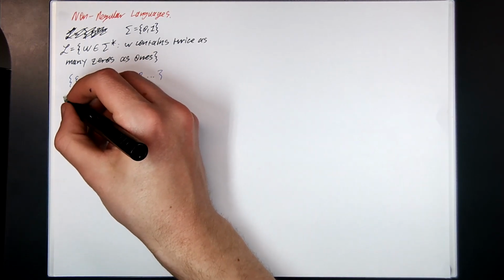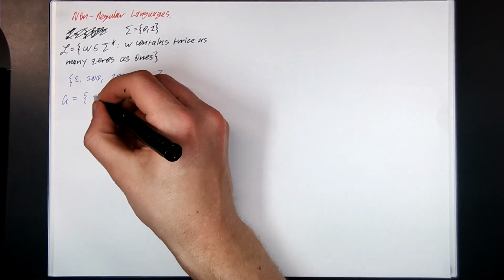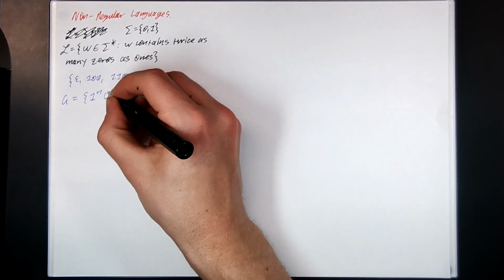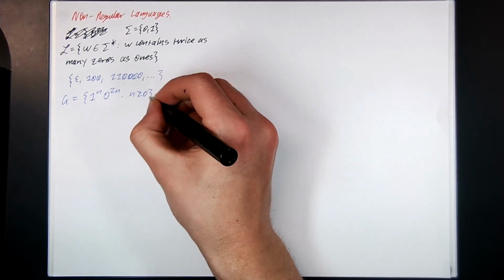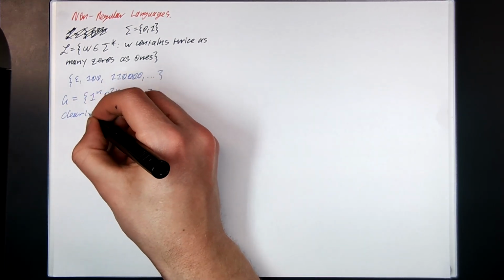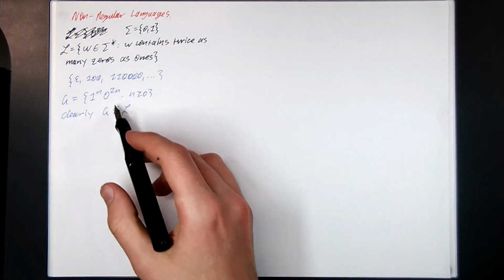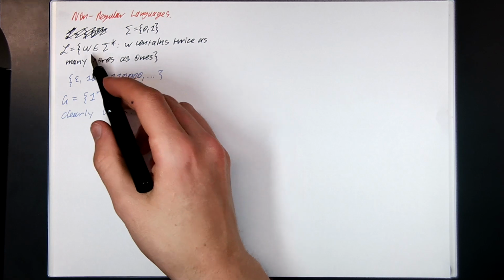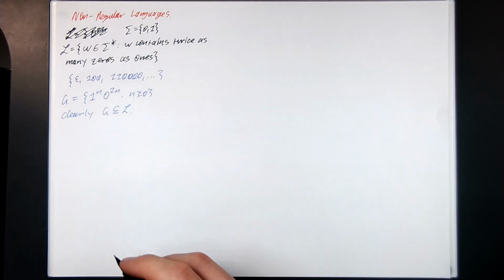So I'm going to let the set, I'll call it G, be the set of all strings of the form 1 to the n, 0 to the 2n, where n is greater than or equal to 0. Clearly, G is going to be a subset of L. That is to say, every single string in G is in this language here, right? Because clearly each string has got twice as many zeros as ones. And so now we can do the same sort of trick as before.